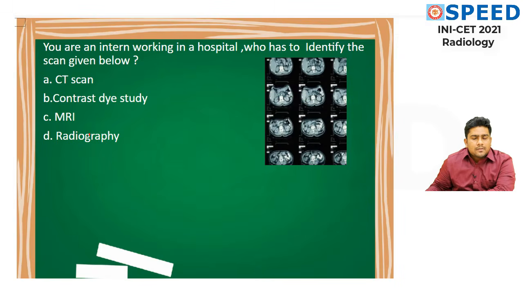From these 4 options, it can't be a radiography image, because radiography means X-ray, and it can have at most 3 images, like chest AP view, PA view, chest lateral view, chest lateral decubitus view. But here we have 3, 6, 9, 12 images.